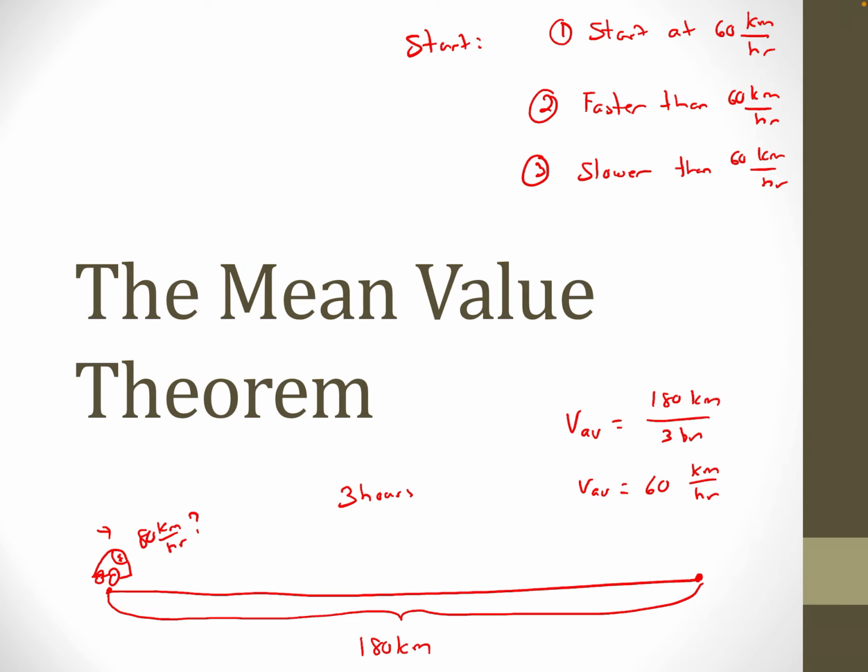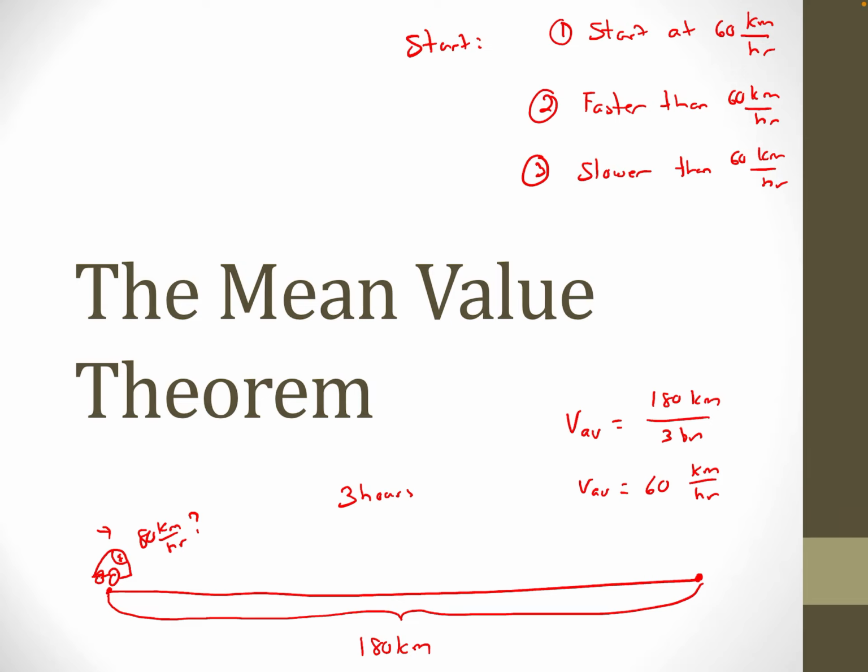But my average velocity is only 60, which means somewhere along the way I'm going to have to go slower than 60 for a while, which means at some point in the middle there, I'm going to have to hit 60 as I slow down to that slower speed. Again, if you're like, well, isn't that pretty obvious? Well, mean value theorem can be like that. There are moments in the mean value theorem where it's all of a sudden, isn't that an obvious thing?